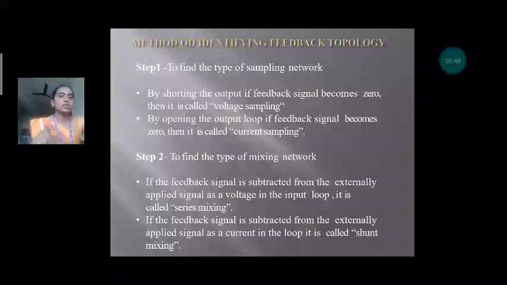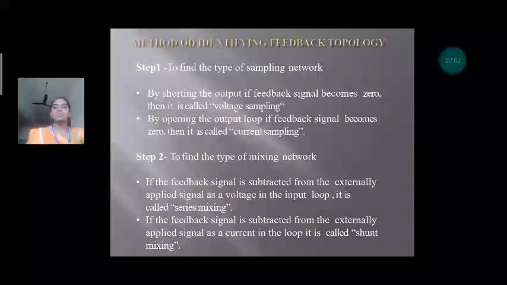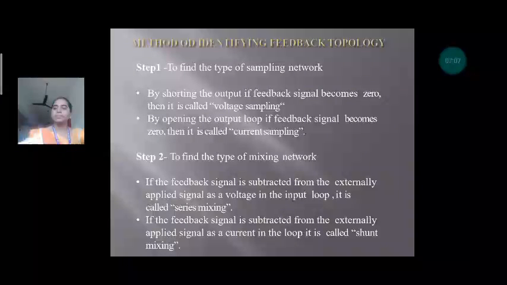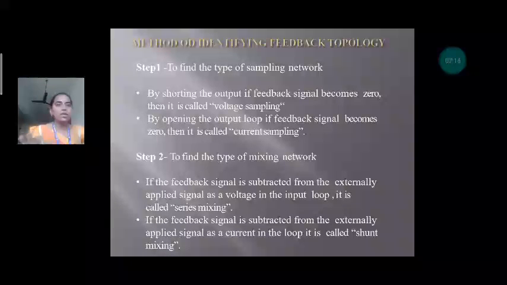Next is the method of identifying the feedback. How do we find the different types of topologies? There are four types of topologies, such as series-shunt and series-series. To identify the sampling, when the output voltage is set to 0 and the feedback signal becomes 0, it is called voltage sampling.